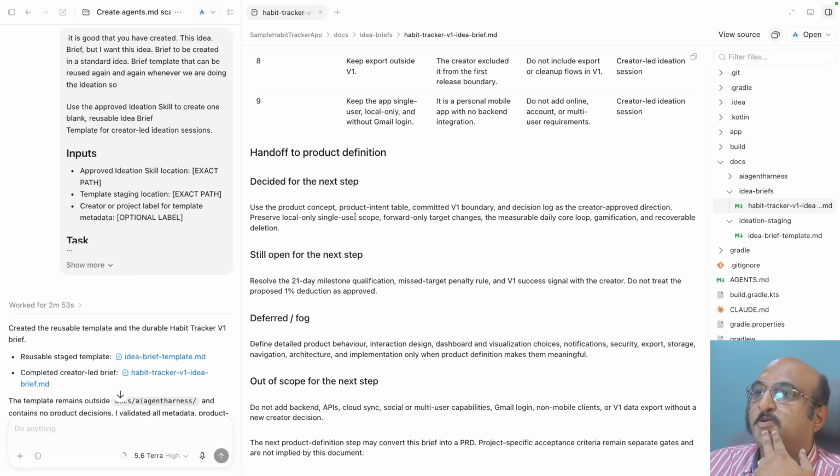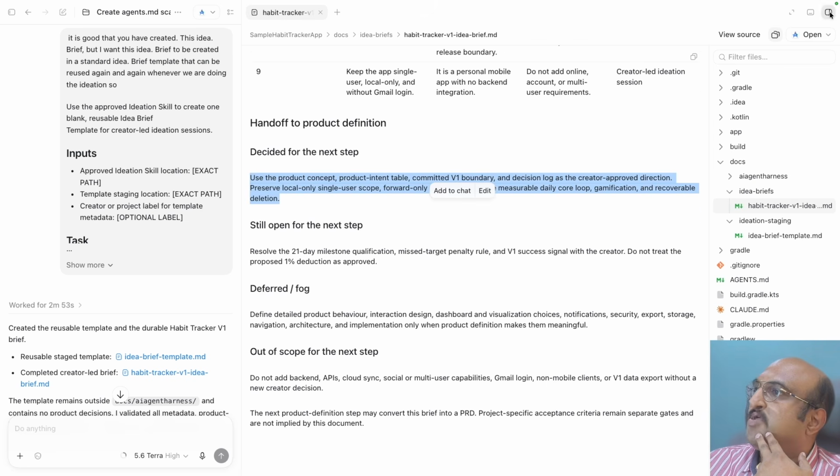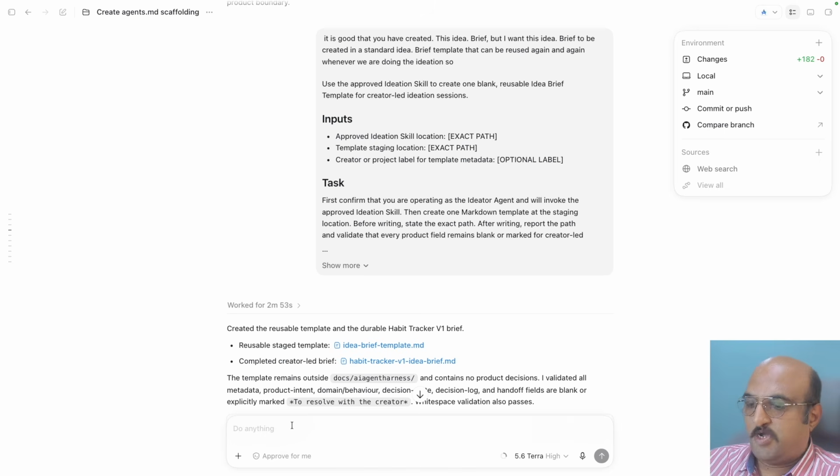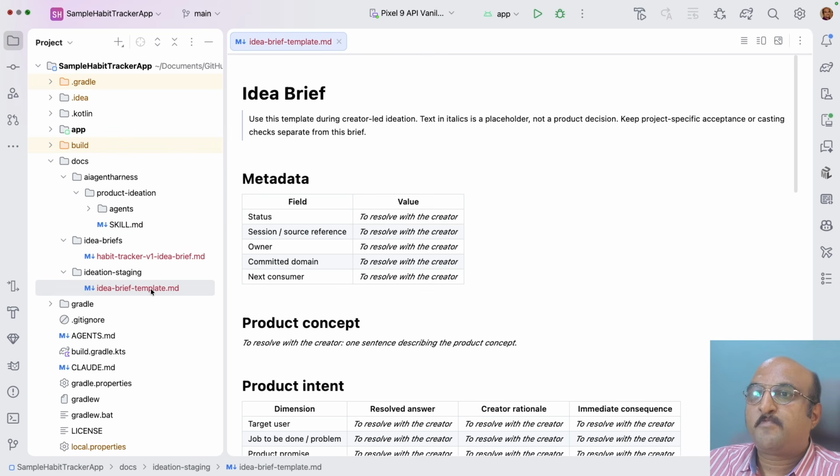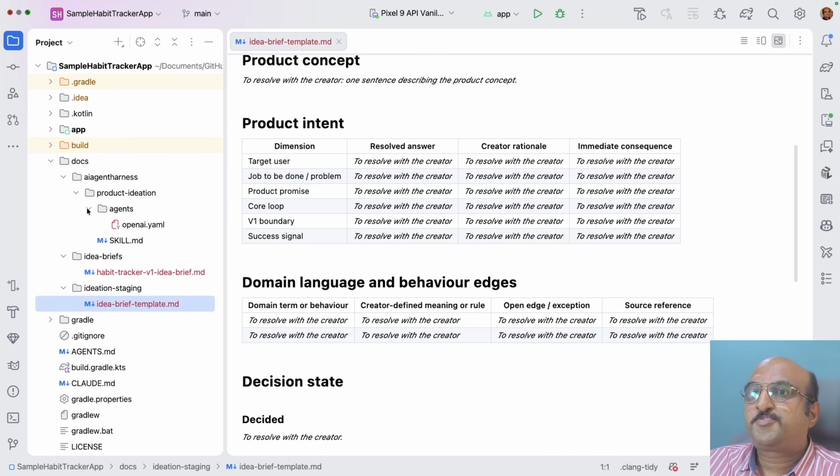So it has said that some of the things will have to be decided in the next step. So yeah, this is good enough. And if you just go back to the structure here, are the idea briefs that it has created, and here is the idea brief template.